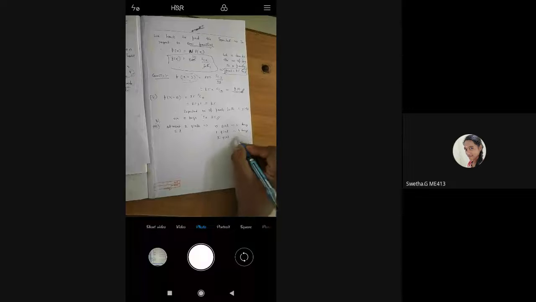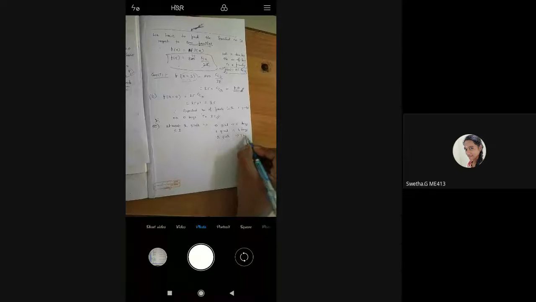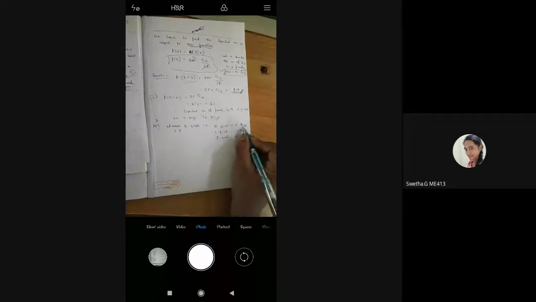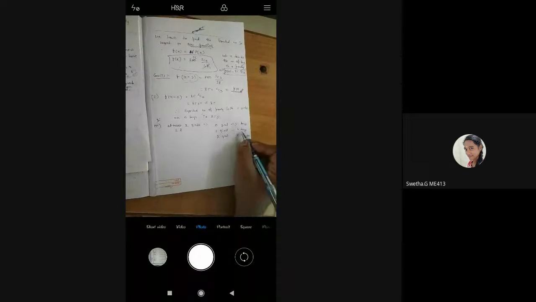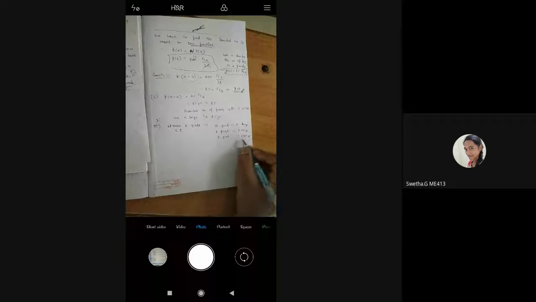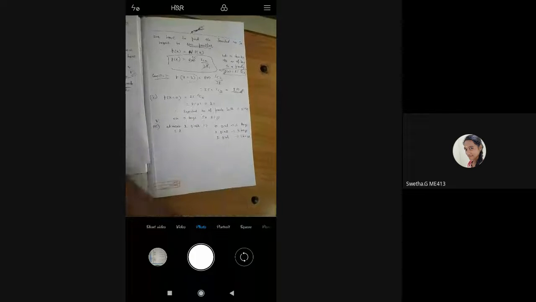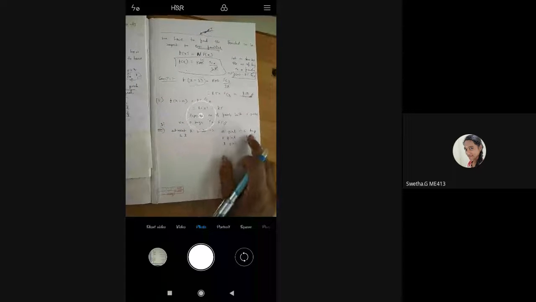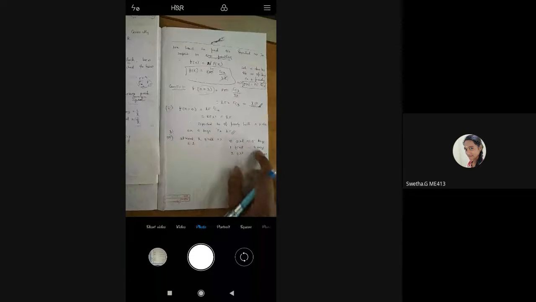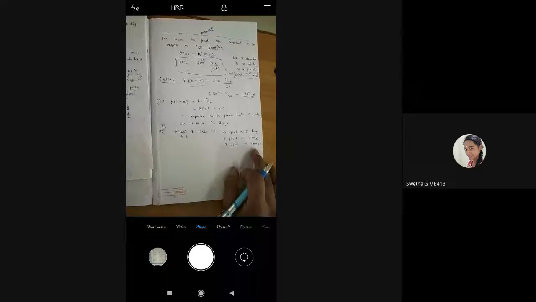1 girl means 4 boys. 2 girls means 3 boys. So probability of 5 boys is nothing but 0 girls. Probability of 4 boys is nothing but 1 girl. Probability of 3 boys is nothing but 2 girls. This is important: 0 girls and 5 boys, or 1 girl and 4 boys, or 2 girls and 3 boys.